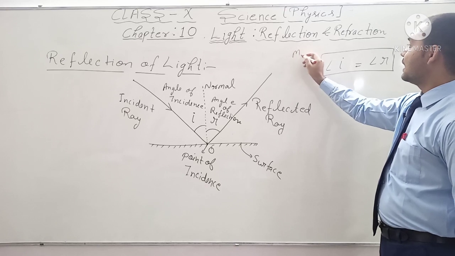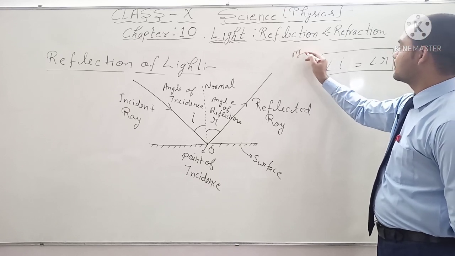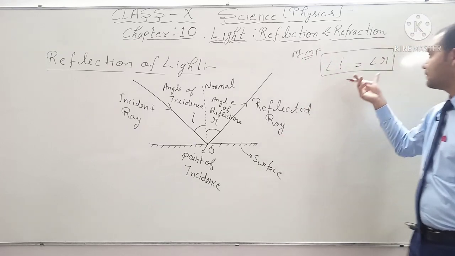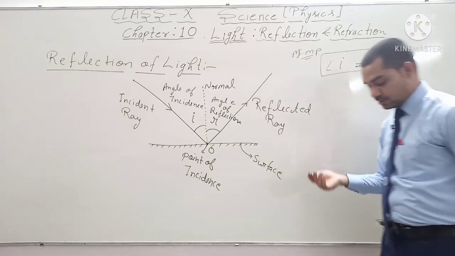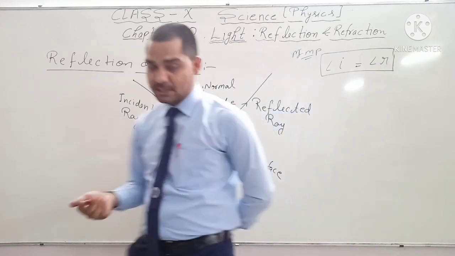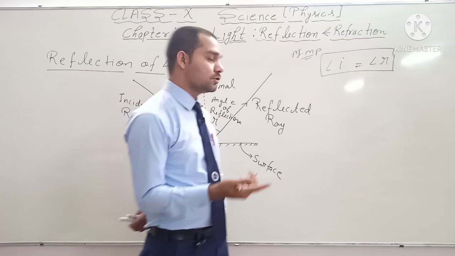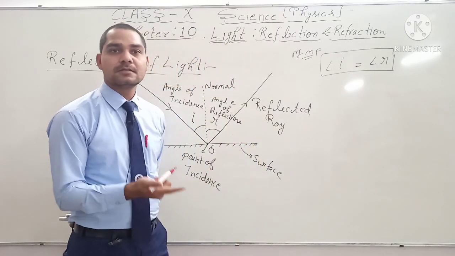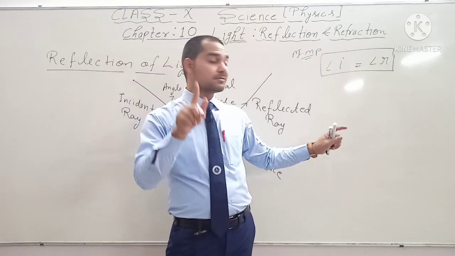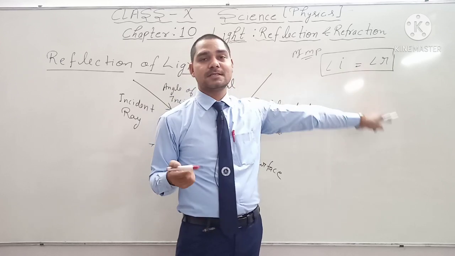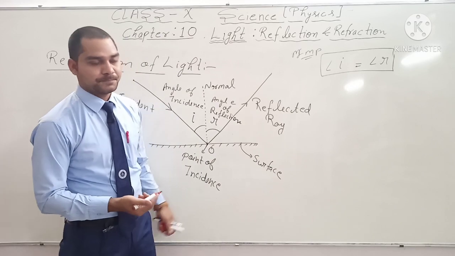This is the important rule for your examination. On this formula, on this rule, your CBSE board examination 1 mark question will come, and you will be able to find the correct answer to this question with the help of this law. The angle of incidence is always equal to the angle of reflection.